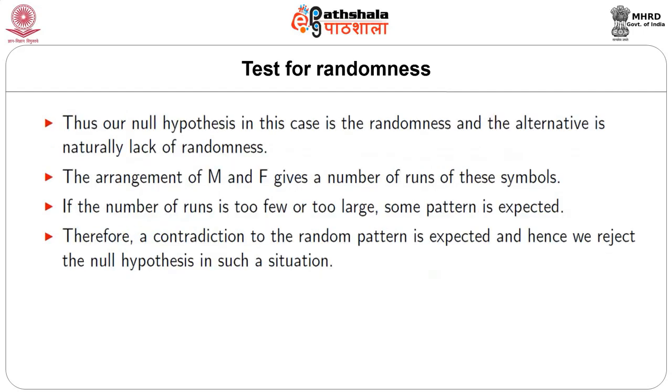Thus, our null hypothesis in this case is randomness, and the alternative is naturally lack of randomness. The arrangement of M and F gives a number of runs of these symbols. If the number of runs is too few or too large, some pattern is expected. Therefore, a contradiction to the random pattern is expected, and hence we reject the null hypothesis in such a situation.